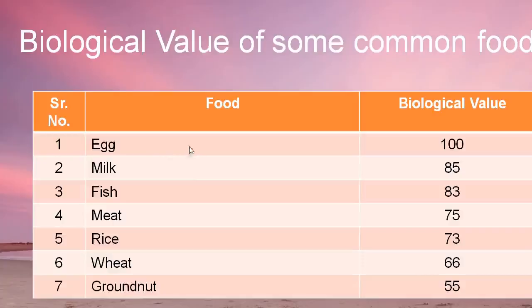Here we will see that the biological value of protein is highest, 100%, for egg. After that come milk, then fish, meat, rice, wheat and groundnut. So these are the biological values of some common foods.